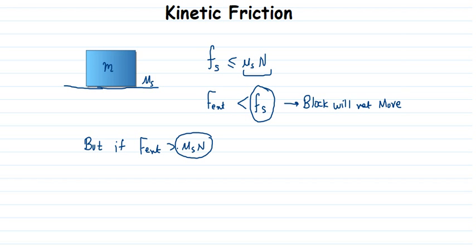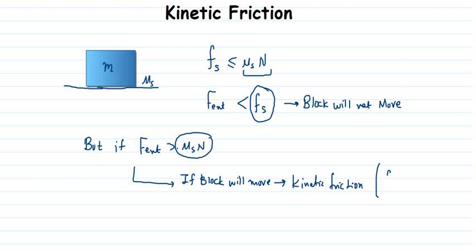And if the block moves, then kinetic friction will act on it. If the block moves, which friction will act on it? Kinetic friction. And the value of kinetic friction is a constant, given by mu k into n, where mu k is the coefficient of kinetic friction and n is the normal force. Now let us understand the meaning of this flow chart.